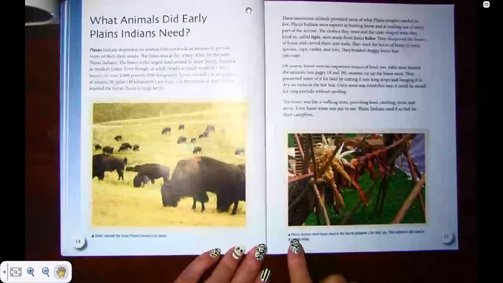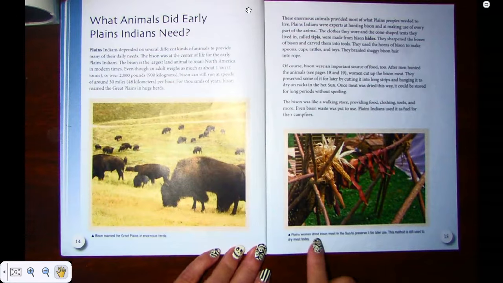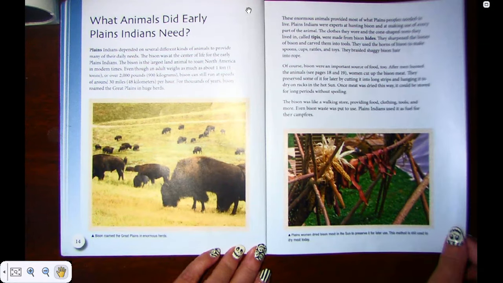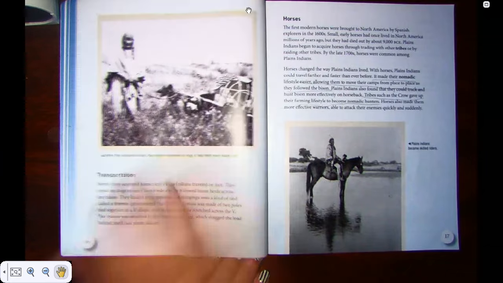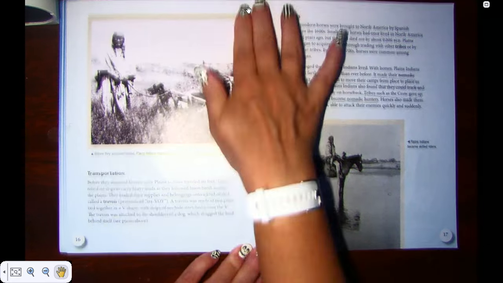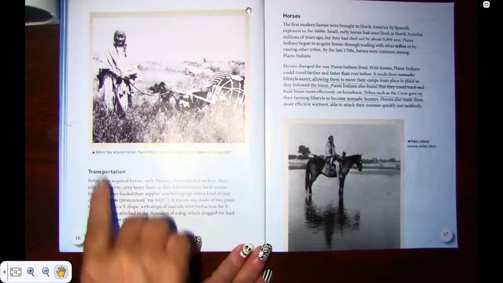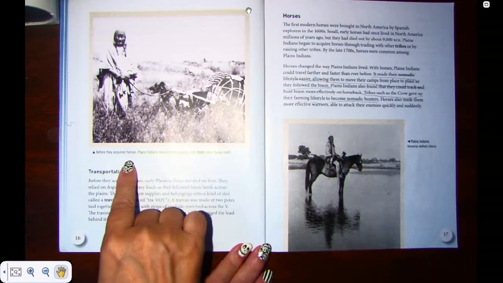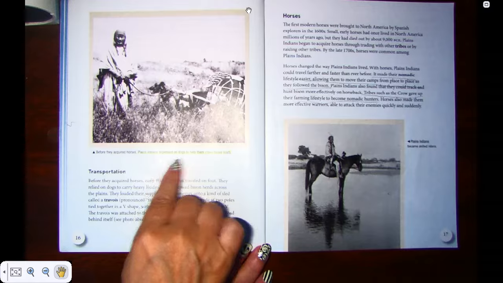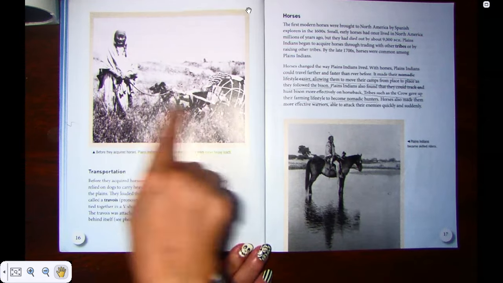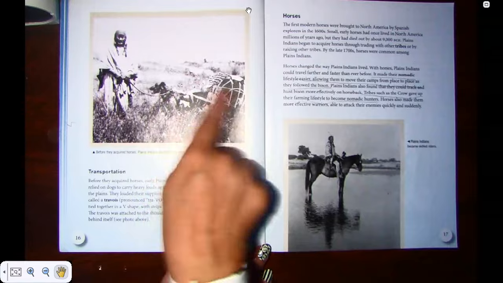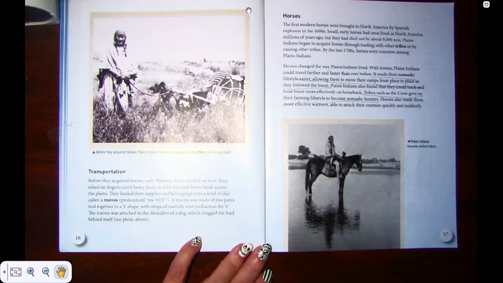And this picture shows a Plains woman drying bison meat in the sun to preserve it for later use. This method is still used to dry meat today. We call that beef jerky, well, bison jerky there. In this photograph, you see a picture that before they acquired horses, Plains Indians depended on dogs to help them move heavy loads. And you can see there's a dog that's kind of pulling this little wagon thing.